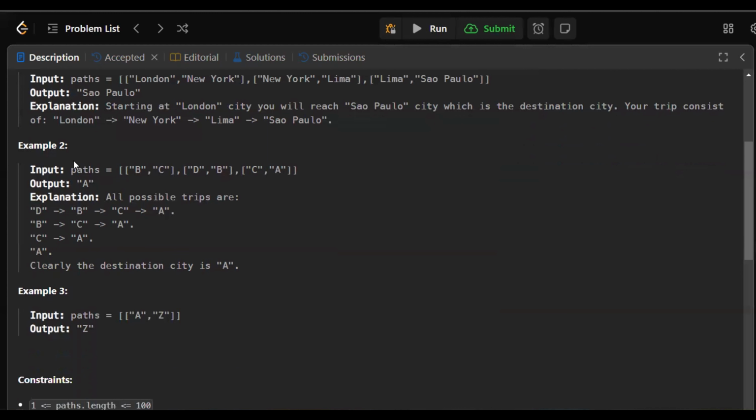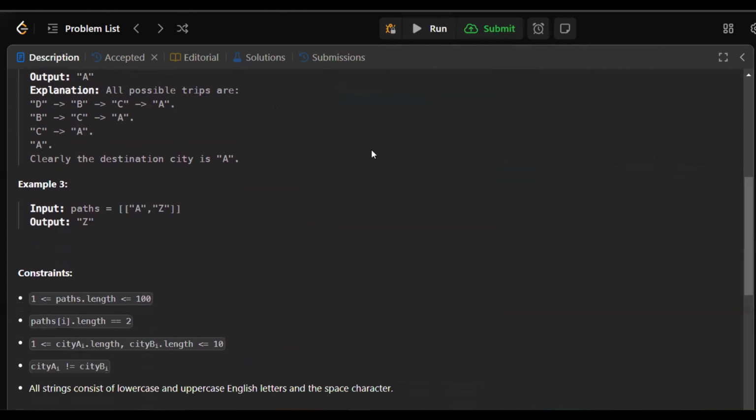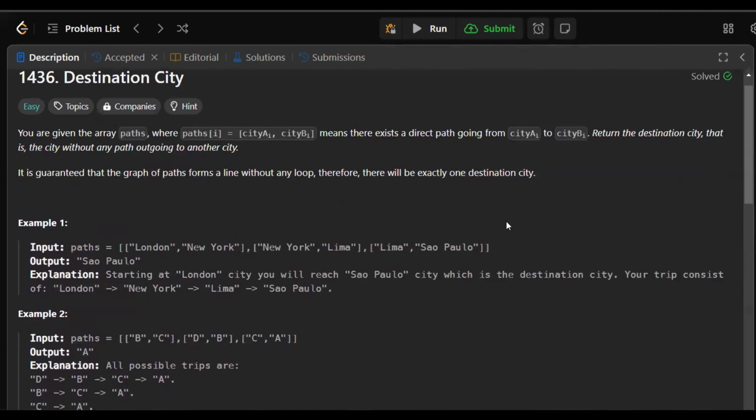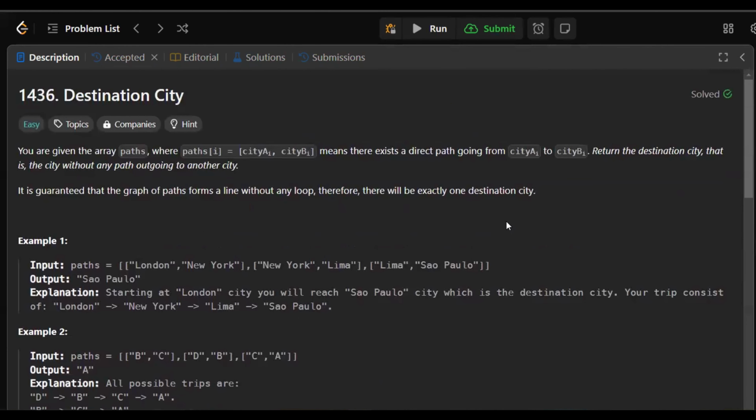Similarly, for the second example, the paths are B to C, D to B, and C to A. So here we can see that A is the destination city. Here, the length of paths can be between 1 to 100, and the city name length can be between 1 to 10, and city A is not equal to city B. I hope you understood the problem statement. Now let's move on to the algorithm.